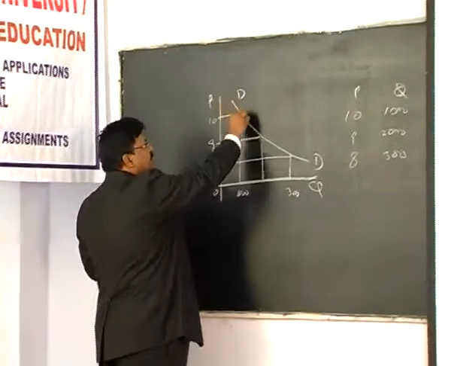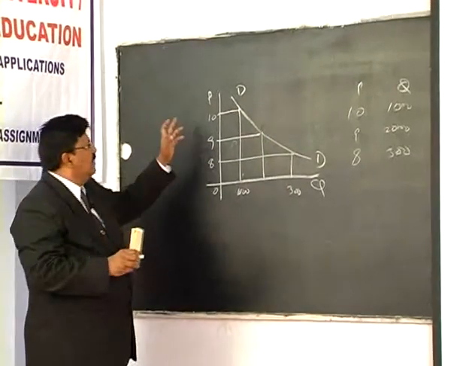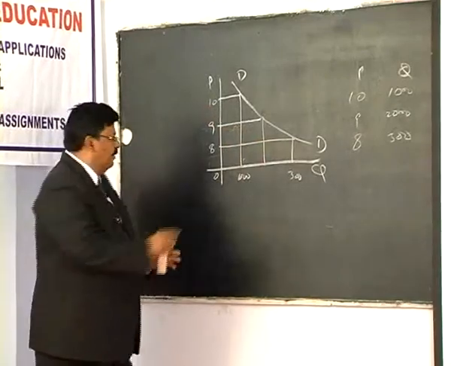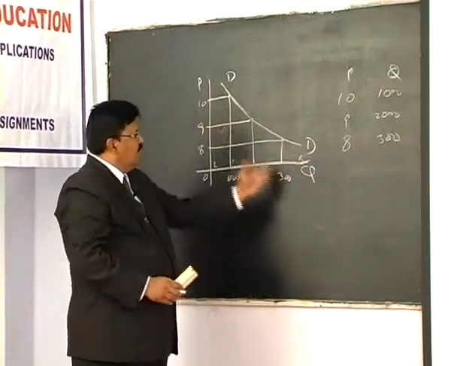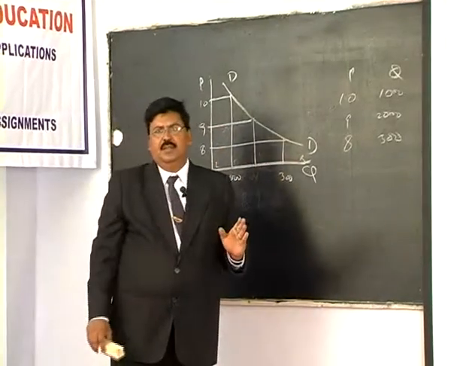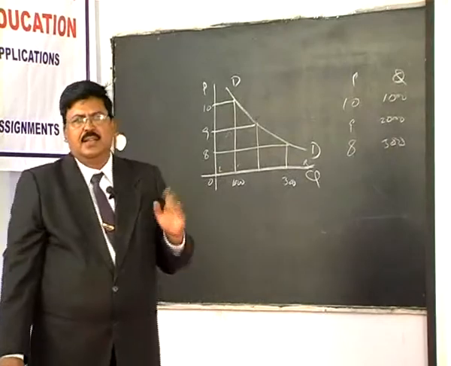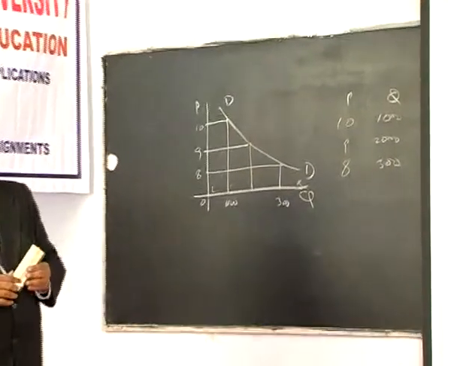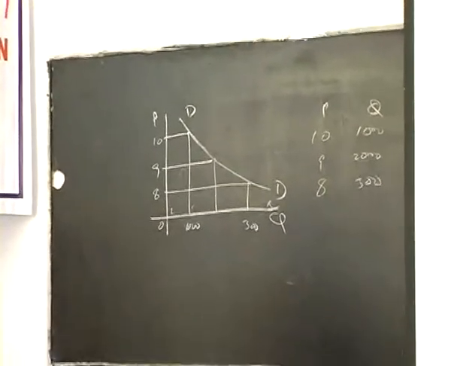So you can see this is the inverse relation. Whenever there is an inverse relation between two variables, the curve will be sloping downwards from left to right. This is the origin. The curve slopes downwards from left to right. The demand curve slopes downwards from left to right because there is an inverse relation between price and quantity. And this inverse relation we call the law of demand.